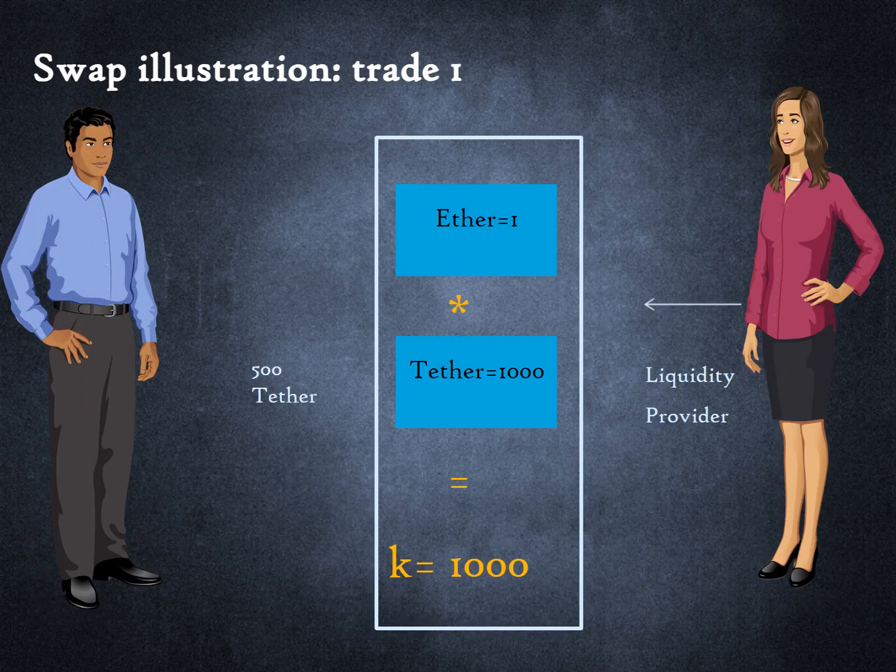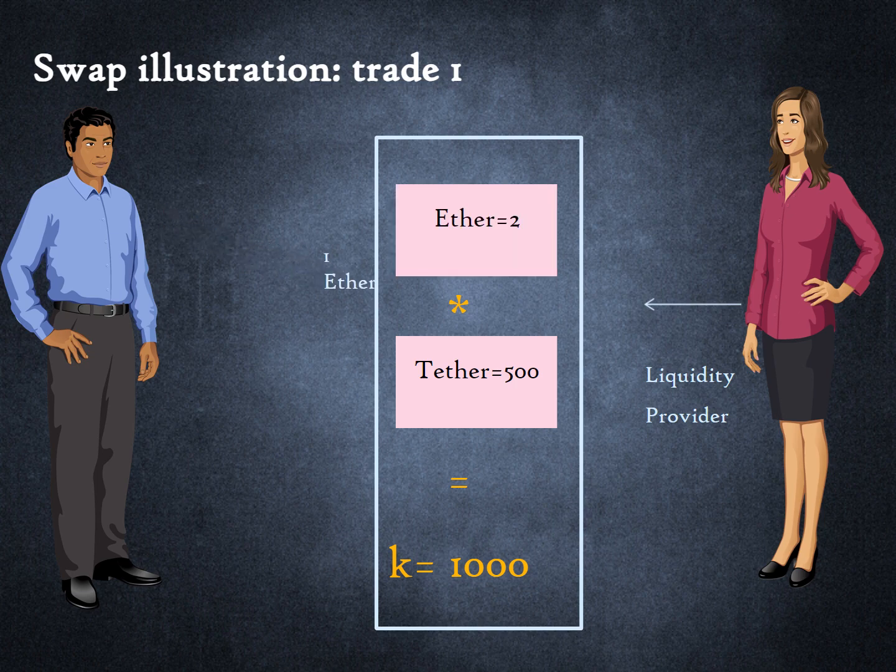Bob is a trader. He buys 500 Tether tokens from the pool. He knows how much Tether he wants to buy, but how much Ether does he need to deposit? The rule is that the impact of a trade on K should be neutral. For K to remain constant at 1,000, Bob must pay 1 Ether for 500 Tether. The price of the trade for Bob is at an exchange rate of 1 Ether equals 500 Tether tokens. The liquidity pool held tokens at the exchange rate of 1 Ether to 1,000 Tether.